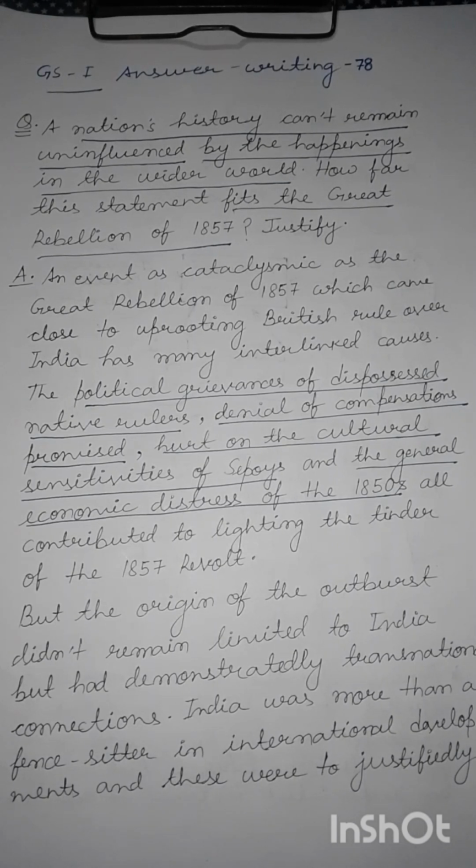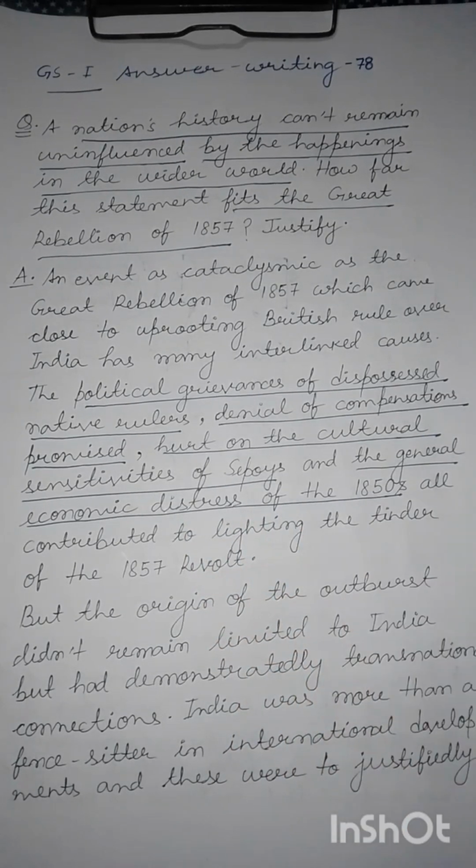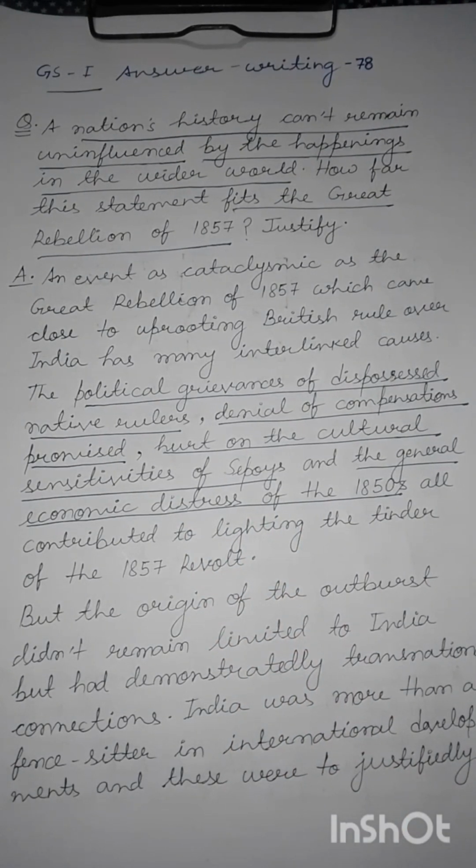Moreover, there was an attack on the cultural sensitivity of the sepoys, whose foremost example was probably the rumor over the Brown Bess rifle cartridge, which contained, as the rumor went, cow and pork or pig fat. Moreover, there was general economic distress in the 1850s, and this economic distress got reflected in India too.